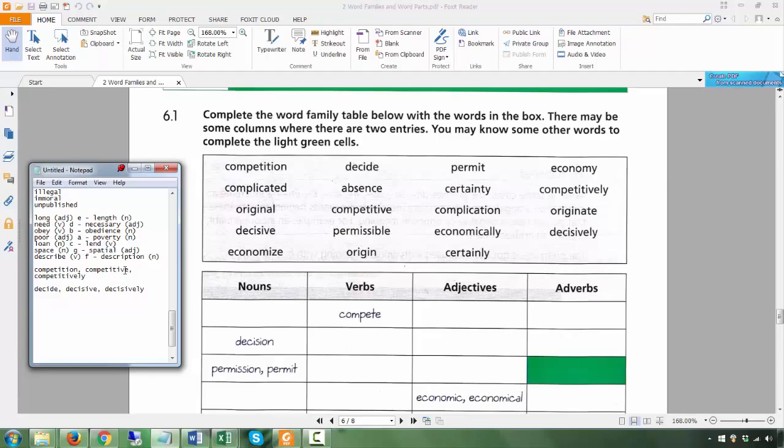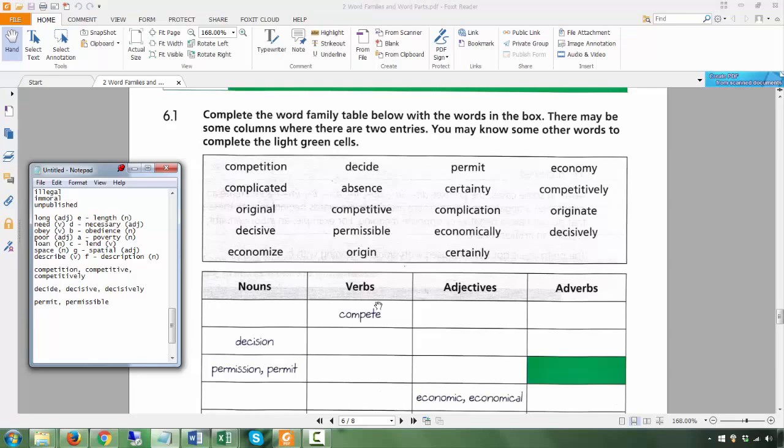Permit is more like a tangible kind of thing that you can feel, a permit, a work permit or whatever. Okay, both are nouns. The verb of both of these is permit. The adjective is permissible. All right, and you don't really have an adverb for that.